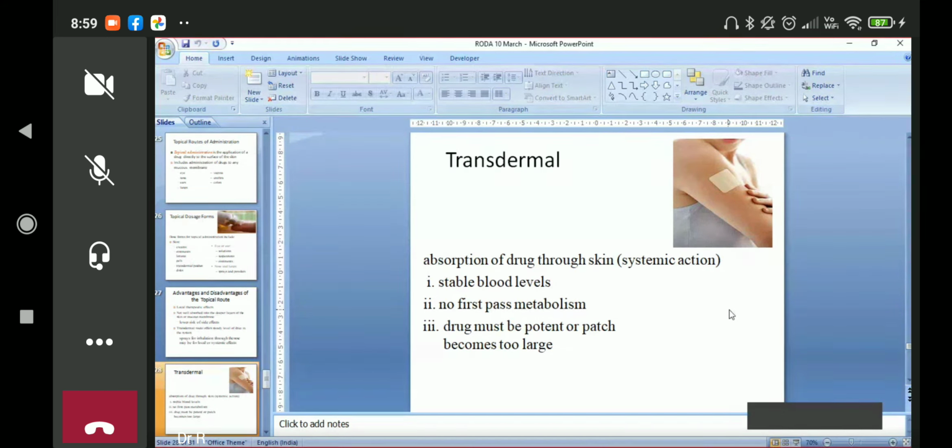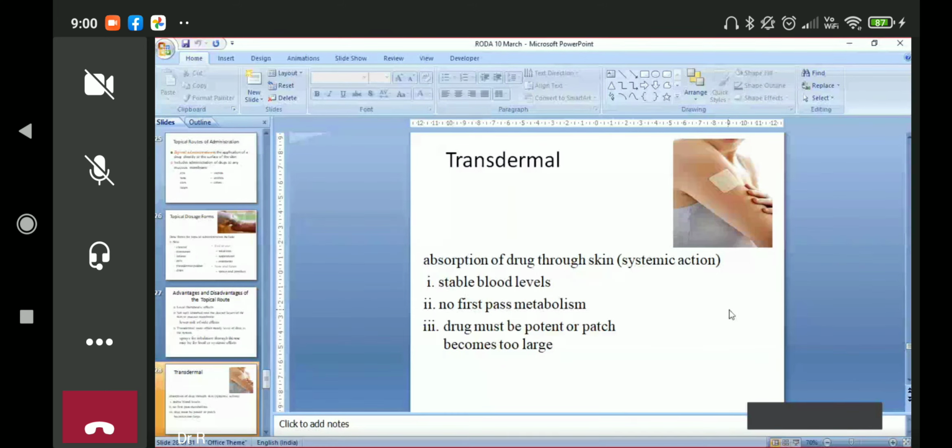Transdermal patch, you can see a picture in your books. What are the parts of the transdermal patch? Because we are fond of asking this. The area where we apply this, blood circulation should be good. If we put a transdermal patch on a palmar surface, do you think it will absorb?